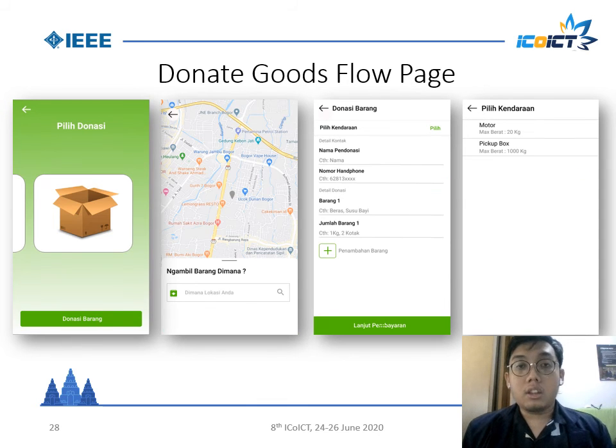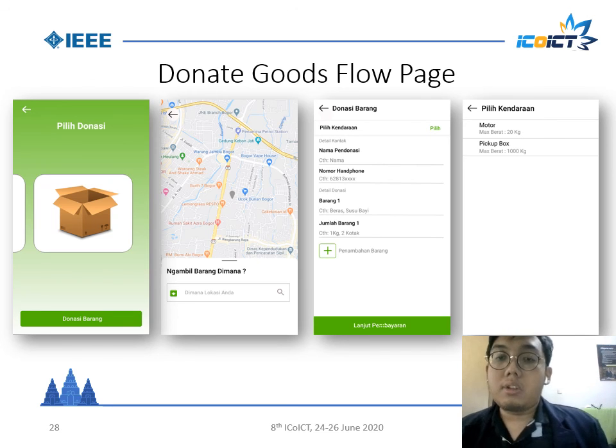And this is the donate goods flow page. This is the screen to choose a donation of goods, and then you can fill in the address of your house, and then this is the detail donation goods. You can choose physical, you fill in your name, your phone number, and the goods you want to donate, and this is the example screen, choose physical.